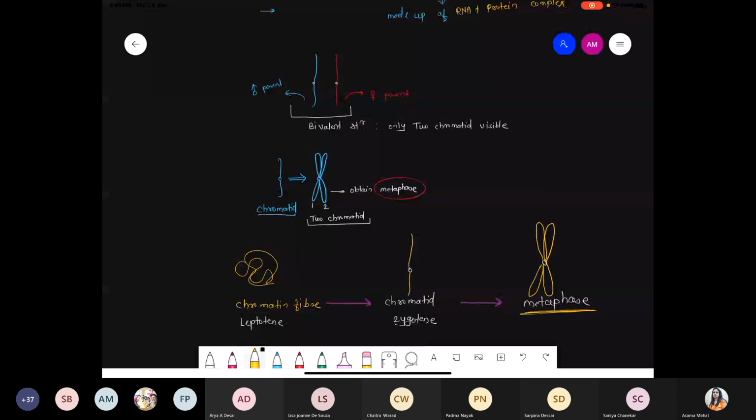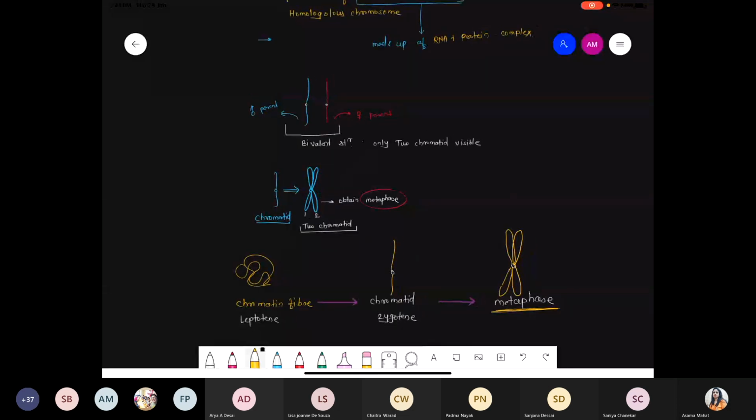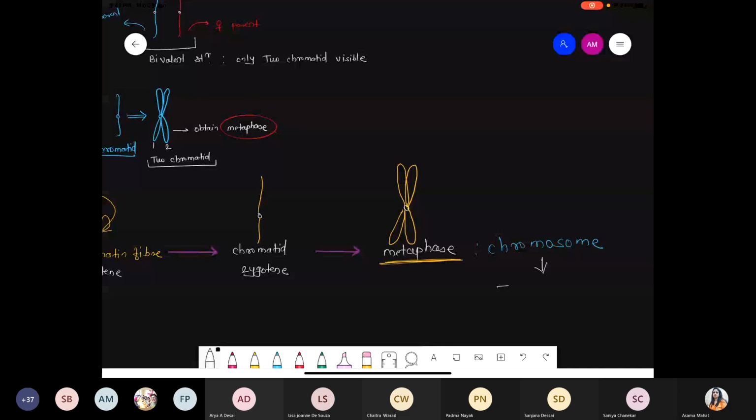Now, in this condition, we write down one mention. It's one chromosome coming from the mother and one coming from the father. But the chromosome is not clearly visible because only one chromatid is visible. Please remember, one chromosome is equal to how many chromatids? Two chromatids. So here we drew the metaphase. During the metaphase we obtain the typical chromosome structure, which is highly structured and highly condensed. This chromosome basically consists of two chromatids.